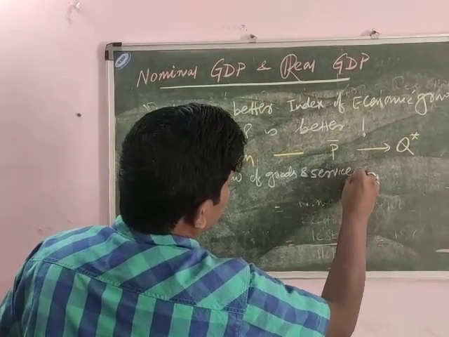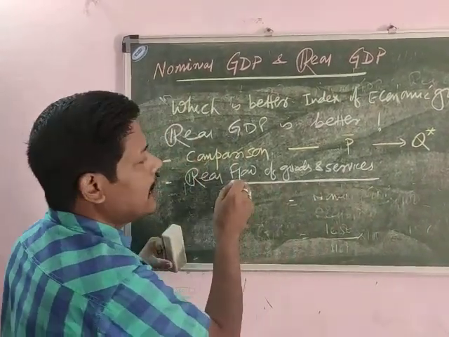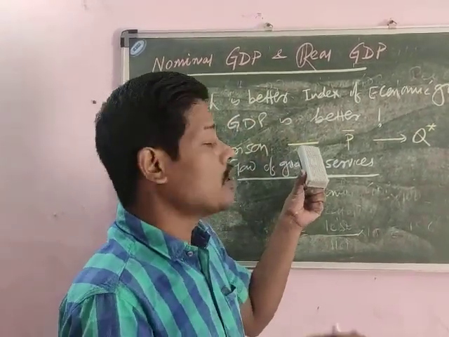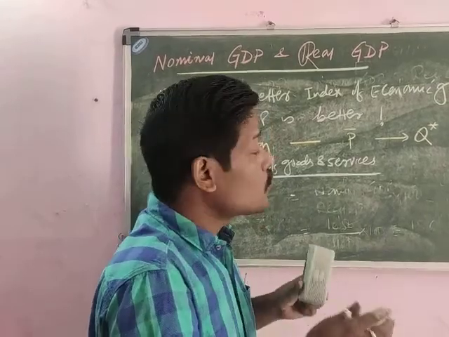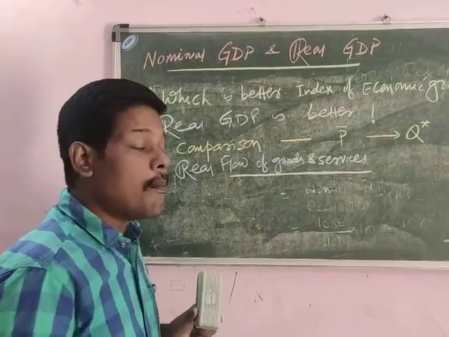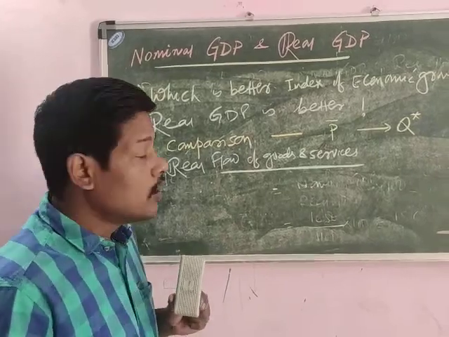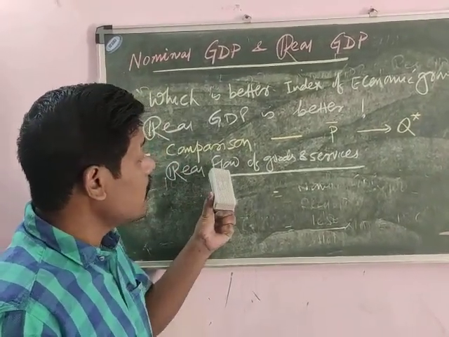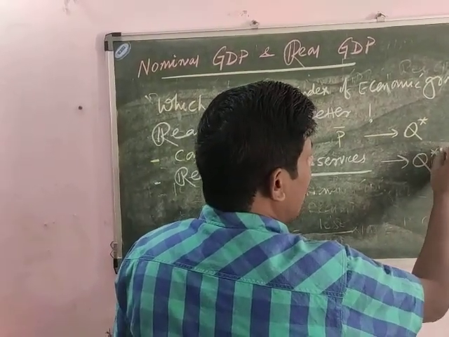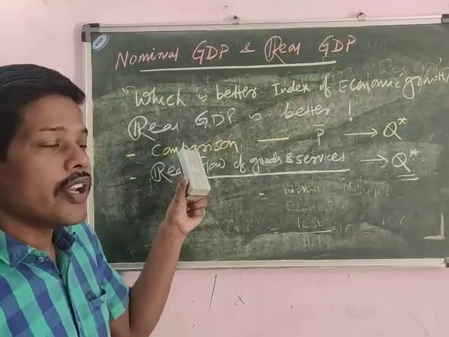So as you know that nominal GDP cannot tell you the real flow of goods and services. Because when nominal GDP will change, that might be changed either due to change in price or due to change in quantity. So the real picture cannot be obtained through comparing nominal GDP. But if we find the real GDP, then we can find the real flow of goods and services, because in real GDP as the price is constant, only change will be change in output. So how much output is increased or decreased, that can be found out through the real GDP.